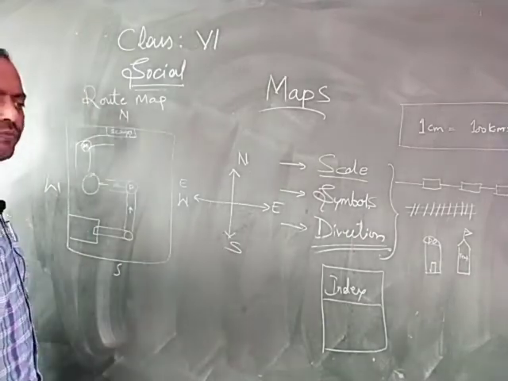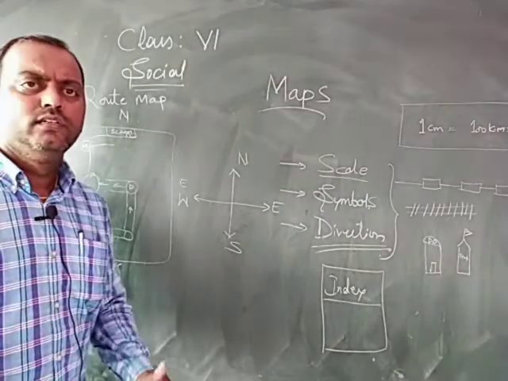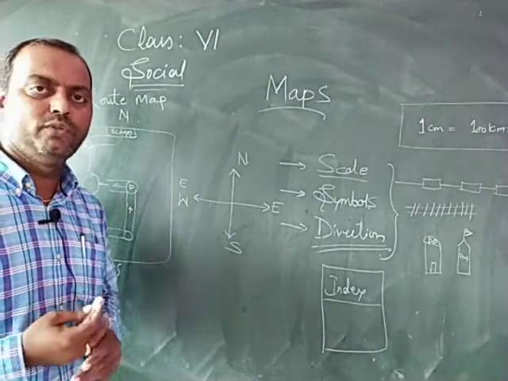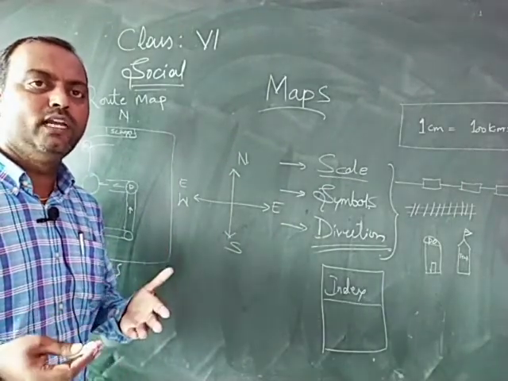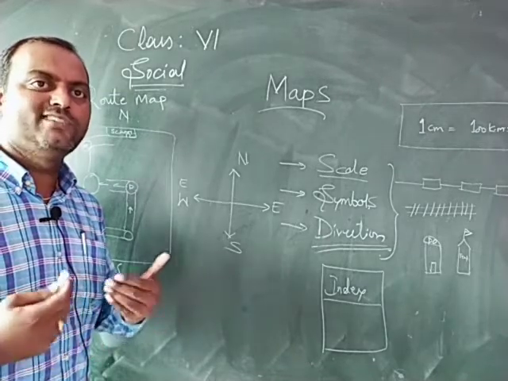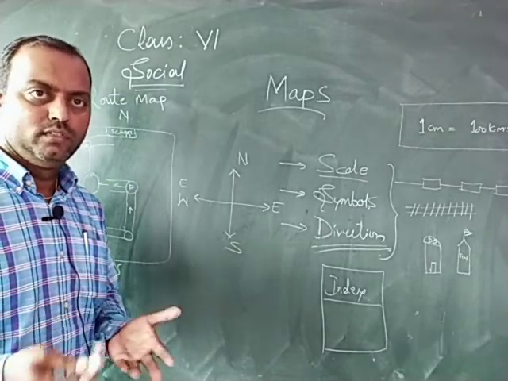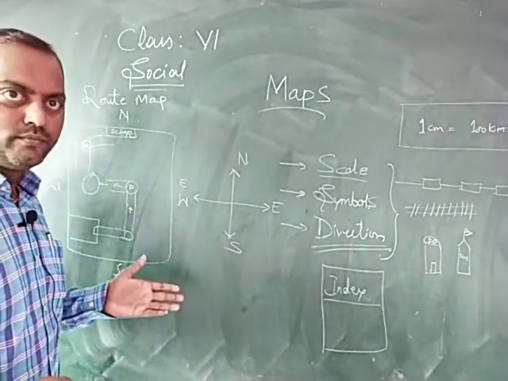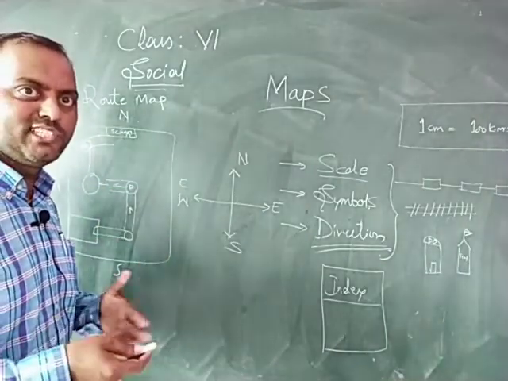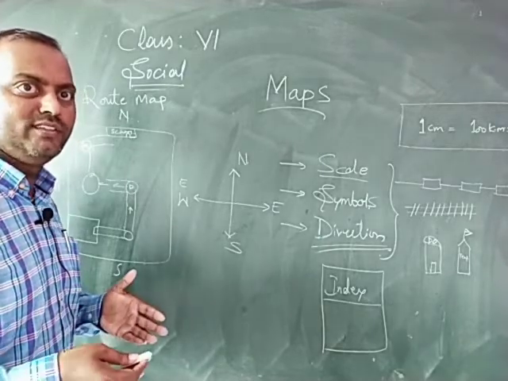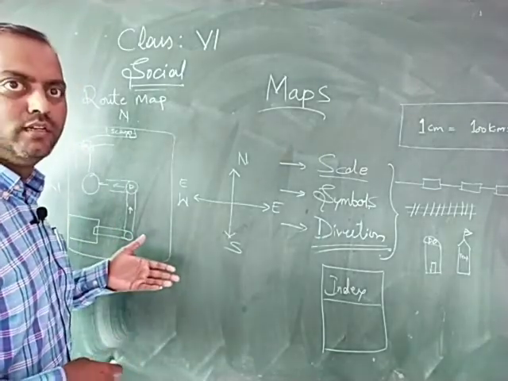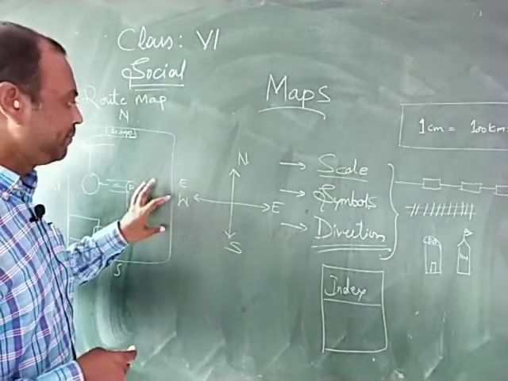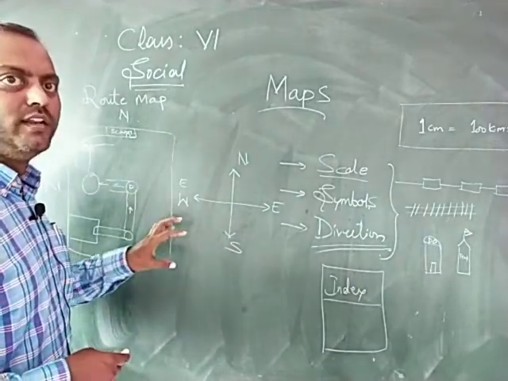And when one of your friends gets down from a bus at the Warangal bus station or the Hanamkonda bus station, and you need to tell her over the phone the directions to reach your house, how will you tell? You must tell her, take right, take left, go straight. These are the instructions you generally follow. Otherwise, if you draw a map and give it to her, it will be very easy for her to travel with the help of that map. So maps help us to easily reach your house.